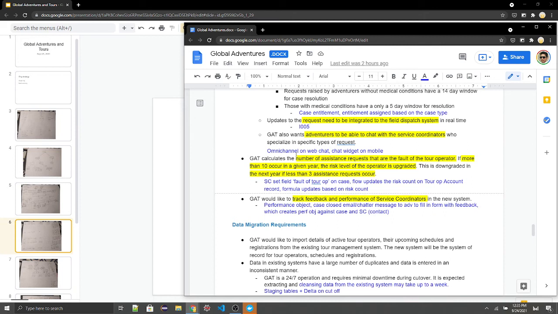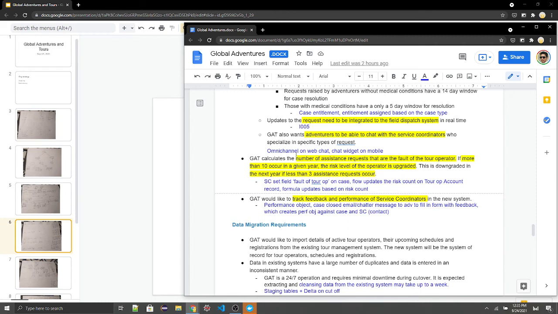GAT calculates the number of assistance requests that are the fault of the tour operator. If more than 10 occur in a given year, the risk level of the tour operator is upgraded. It is downgraded if there are less than 3. So in this case, the service coordinator will set a field, fault of tour operator, on the case. So they will make that determination.